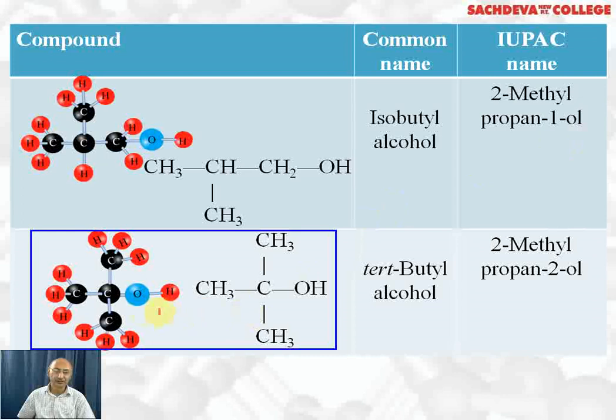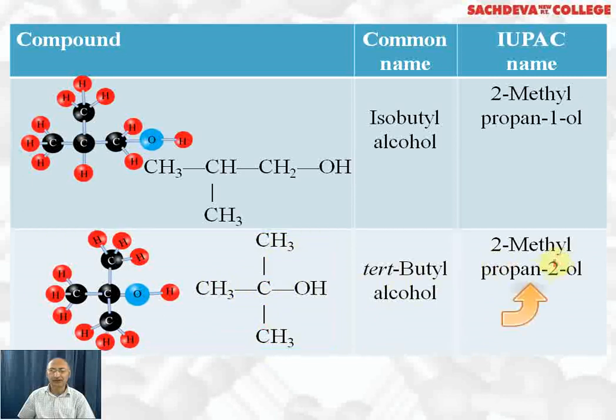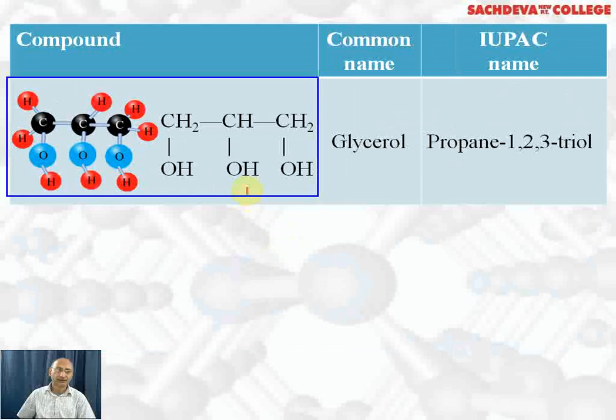This is tertiary butyl alcohol, with three CH3 groups attached to a tertiary carbon. OH is attached to the tertiary carbon, so it is tertiary butyl alcohol. Why butyl? Because the total carbon atoms are 4. Counting is done like this: 1, 2, 3. So on the second carbon there is a methyl group attached, we call it 2-methyl. And the OH group is attached to the second carbon, so we call it propan-2-ol. 2-methylpropan-2-ol.